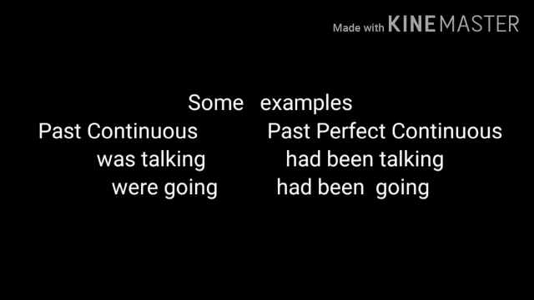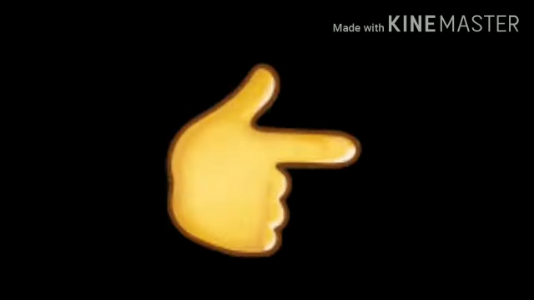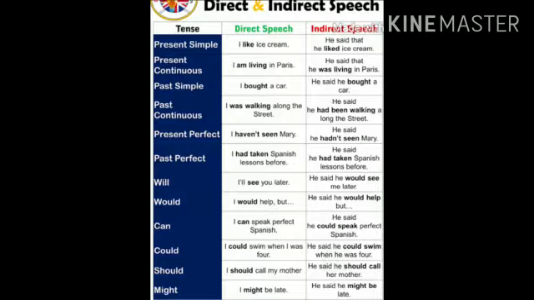Number 6. Past continuous tense in direct speech becomes past perfect continuous tense in indirect speech. So, he said, "I was eating rice," changes to he said that he had been eating rice.